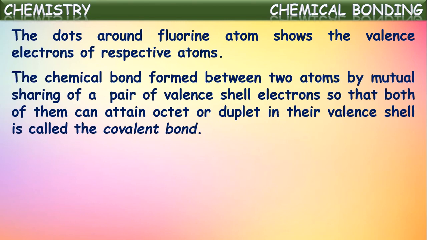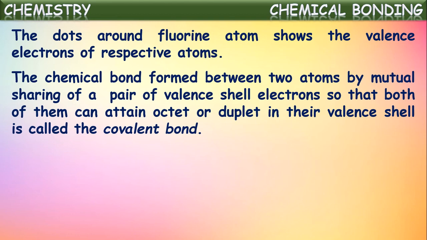Okay. The chemical bond formed between two atoms by mutual sharing of a pair of valence electrons, so that both of them can attain octet or duplet in their valence shell, is called a covalent bond. So this is the definition for covalent bond. Actually, the chemical bond formed between two atoms by the mutual sharing of an electron pair from their valence shells, so that both the atoms attain either octet configuration or duplet configuration, is called a covalent bond.